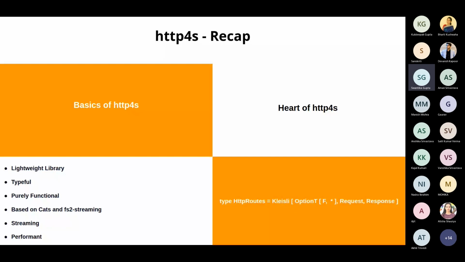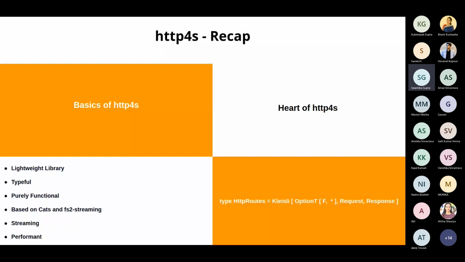Due to FS2, it also brings streaming into the request body and the response body. Using HTTP4s, you can either go the direct route and not include streaming. That's fine. But in case you are getting a response which is quite big in size, loading it directly into the memory can be troublesome. It can lead to out of memory issues. In that scenario, HTTP4s provides streaming options in which the complete response body won't be stored in memory; as and when you pick up chunks of it, they will be loaded into your memory.